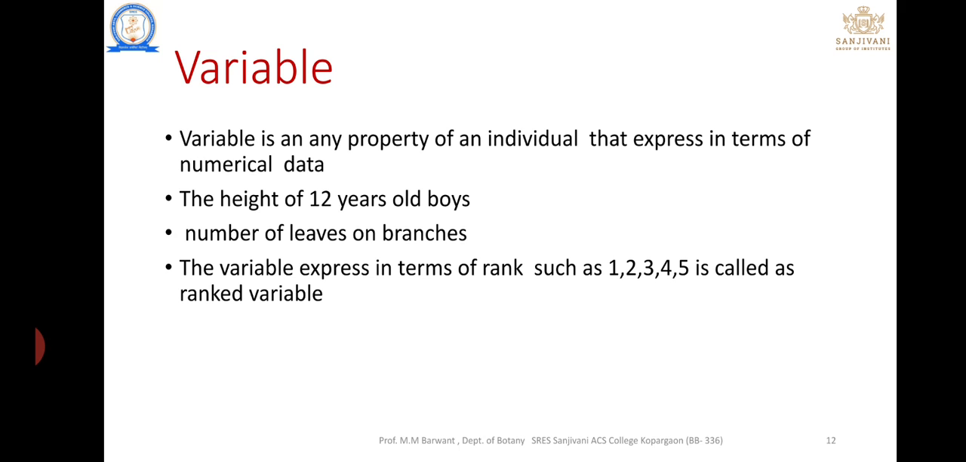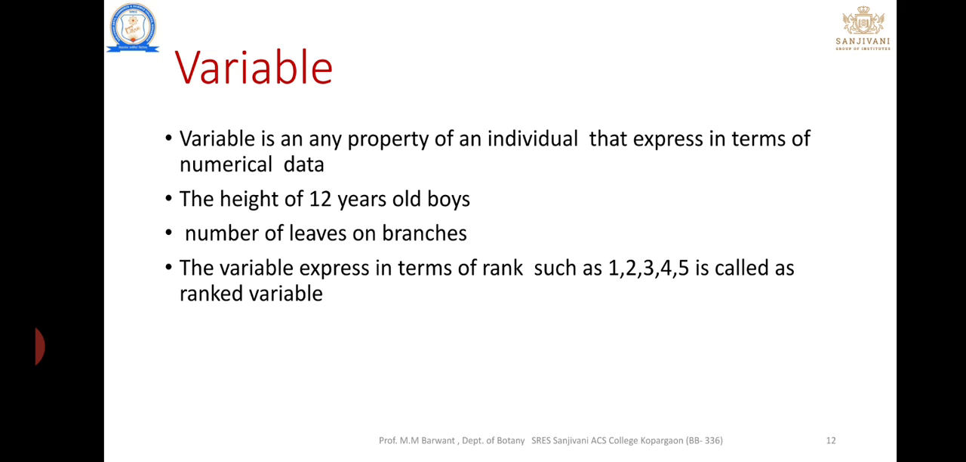Next is the variable. Let's see what a variable is. Variable is nothing but any property of an individual that is expressed in terms of numerical data. Any property of an individual that is expressed in terms of numerical data is known as a variable. For example, the height of 12-year-old boys is a variable.